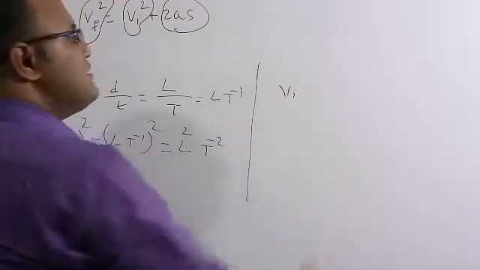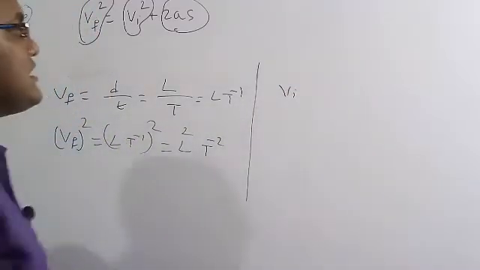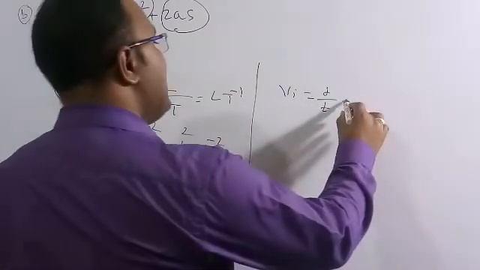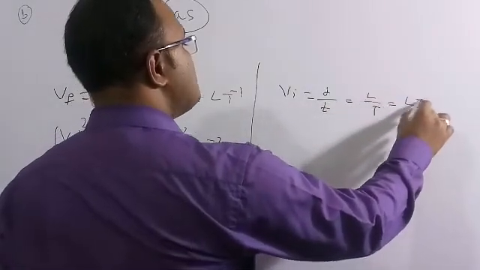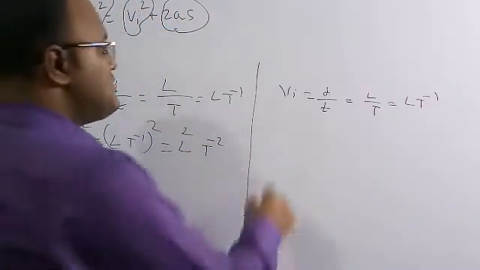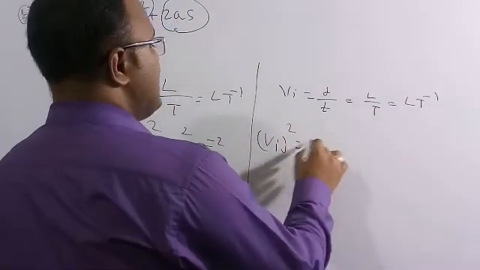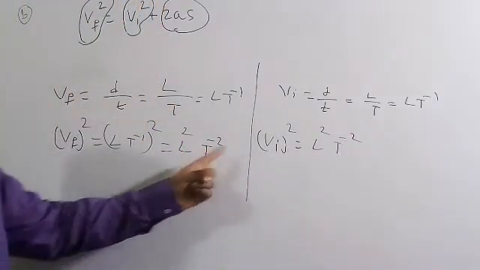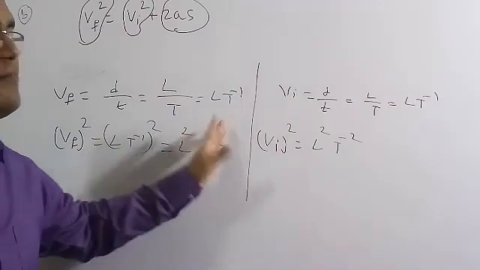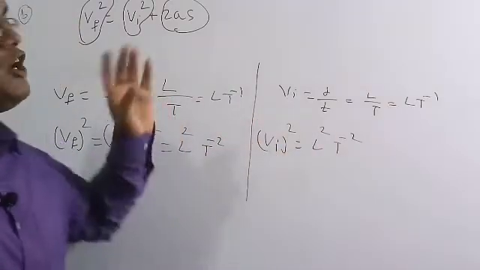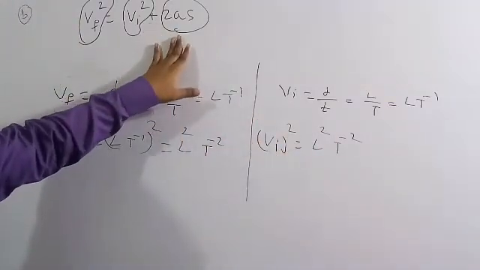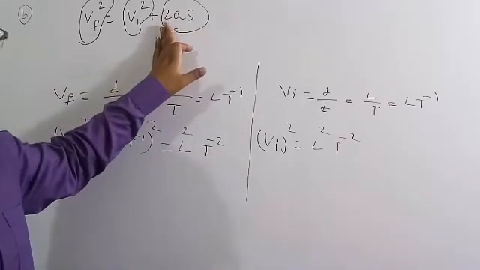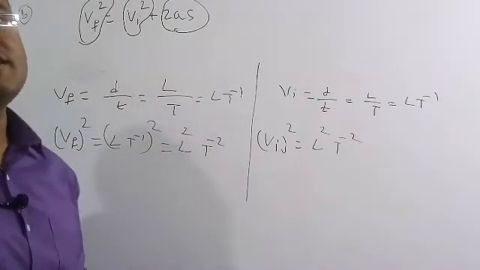Now the second thing is Vi square. Vi is also a velocity, and velocity is distance by time. Distance has dimensional formula L and time is T, so it is L into T to the power of minus 1. But we want the square, so Vi square is L square into T to the power of minus 2. So the first term and the second term are both dimensionally the same, L square T to the power of minus 2 and L square T to the power of minus 2. Now we need to check whether the third term has the same dimensional formula or not. Here in 2as, 2 is a constant, and the dimension of any constant is nothing but 0.